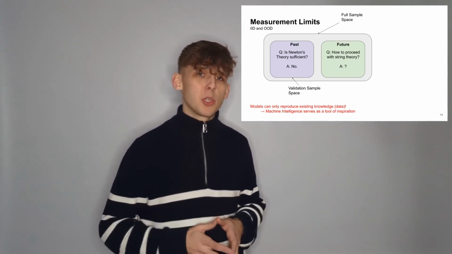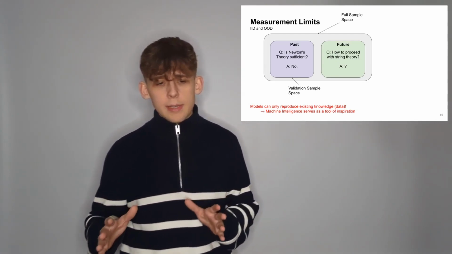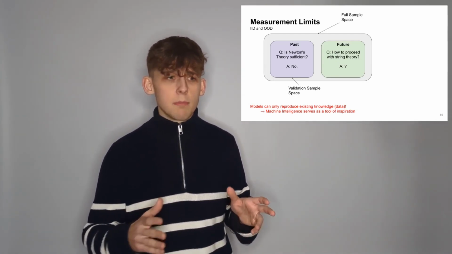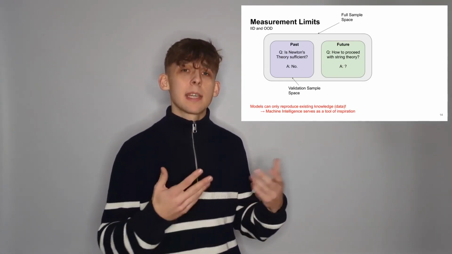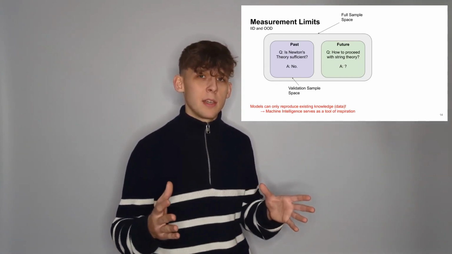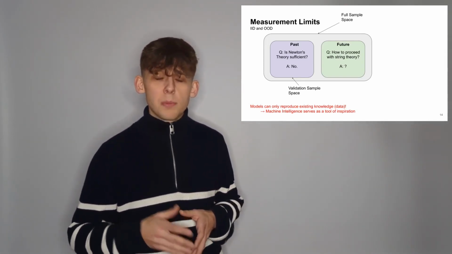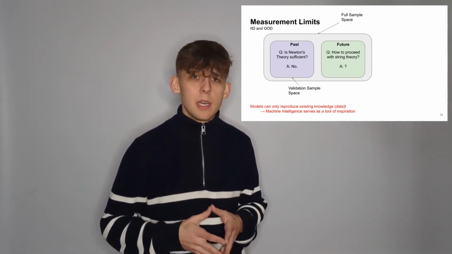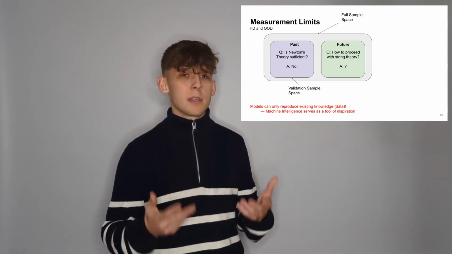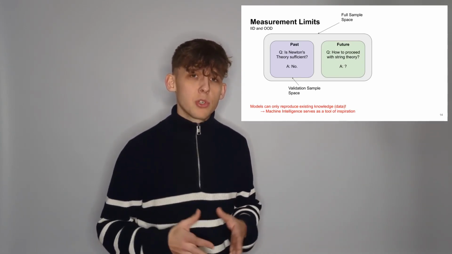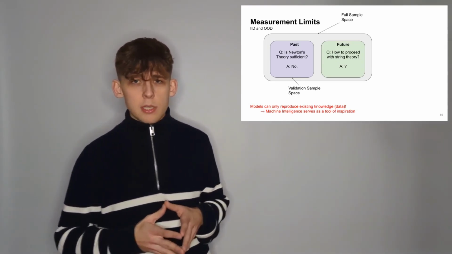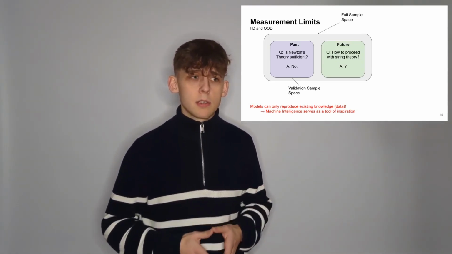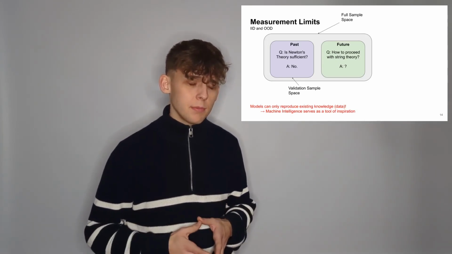And that's the measurement problem, which tells us that we can only validate models to represent existing knowledge, existing data, so something that's already there. And if we think about automating scientific discovery, we are interested in new understanding and new knowledge. And that's a crucial problem here. So we should rather take these machines as a source of inspiration than as a tool of reliability.